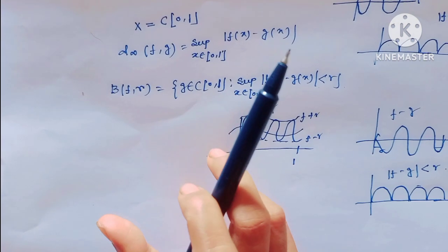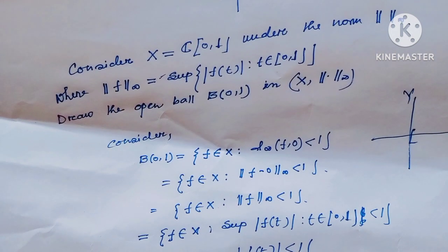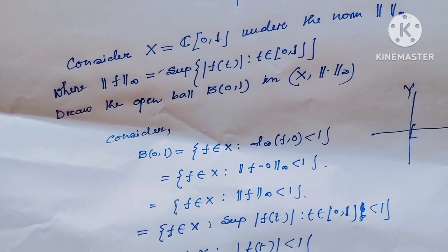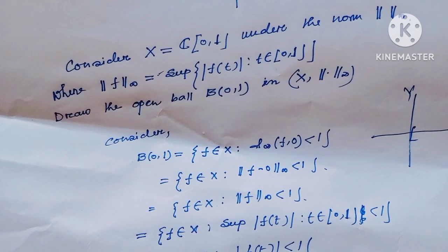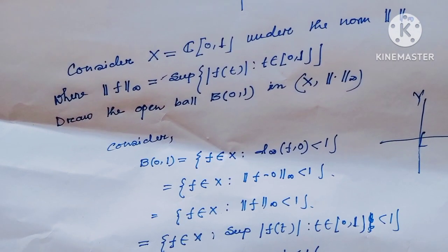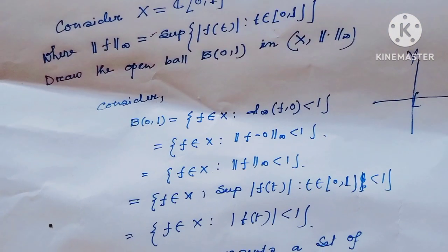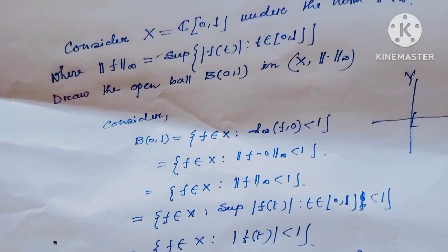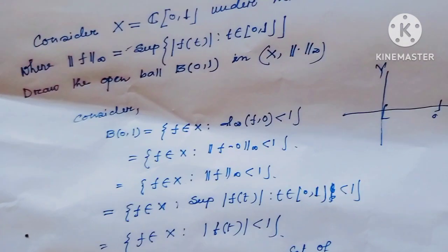As an example, consider X equal to C[0,1] under the sup norm. Obviously sup norm means the sup norm of f is the supremum of |f(t)| where t belongs to [0,1]. Then draw the open ball in this sup norm. Consider B(0,1) equal to the set of those functions f in X such that d-infinity(f, 0) is less than 1.